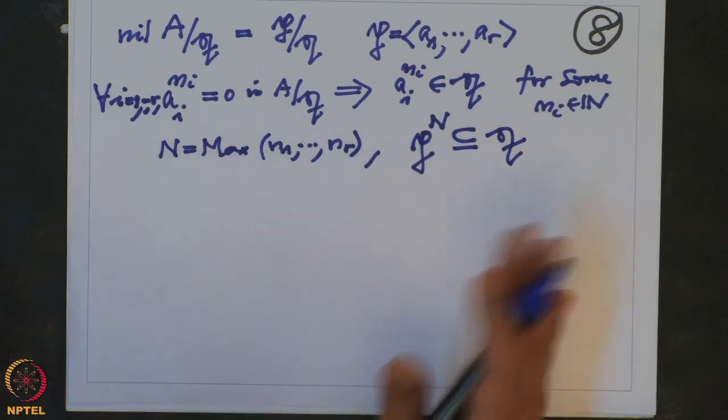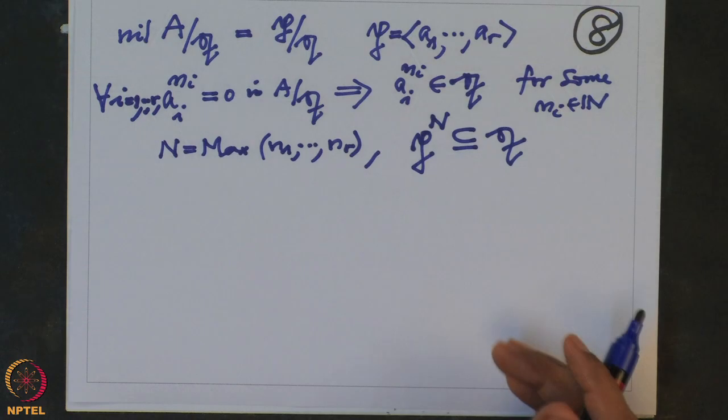So when you expand the polynomial expansion, those elements will be in Q.